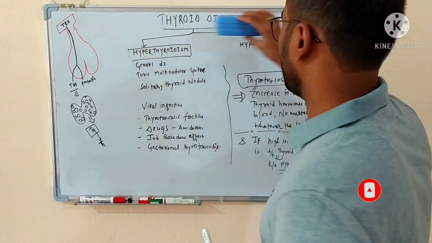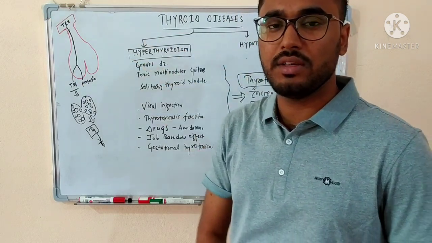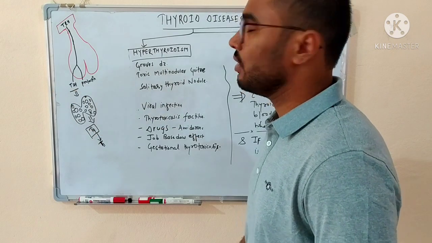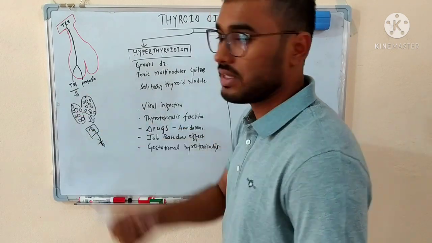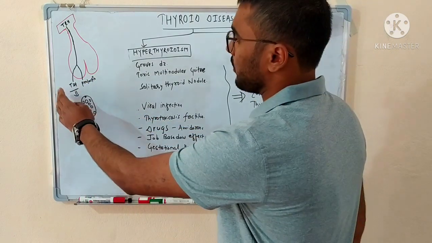In the basics, first of all, we should learn that the hypothalamus makes a hormone that is thyroid releasing hormone, and this thyroid releasing hormone acts on the anterior pituitary, which will ultimately secrete two main hormones, that is thyroid stimulating hormone known as TSH and another hormone, prolactin. Prolactin is not a matter of discussion now. So at first we will talk about the TSH.